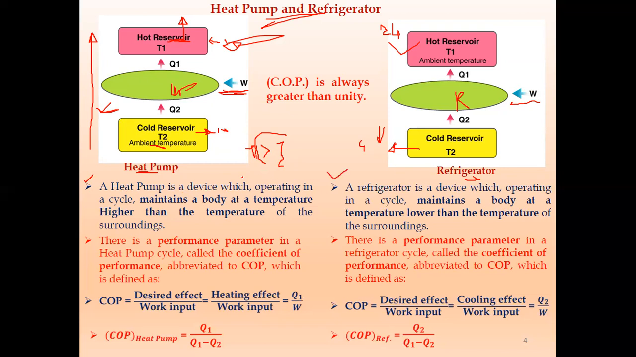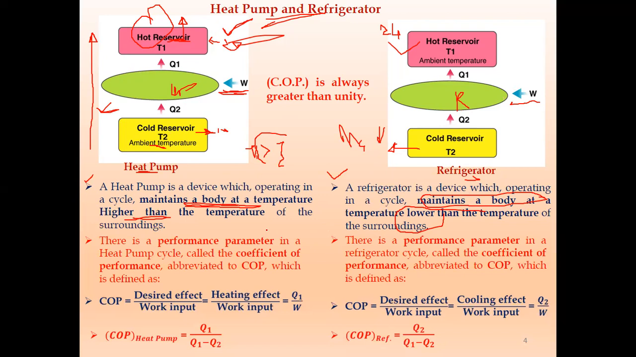A heat pump is a device which, operating in a cycle, maintains a body at a temperature higher than the temperature of the surrounding or atmosphere. Here we maintain a higher temperature than the ambient or atmospheric temperature. A refrigerator is a device which, operating in a cycle, maintains a body at a temperature lower than the surrounding temperature. So here we have to maintain the lower temperature, and there the higher temperature than ambient or surrounding temperature.